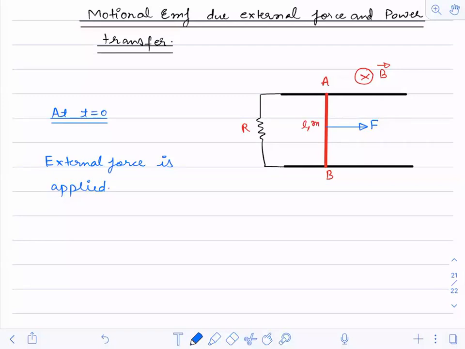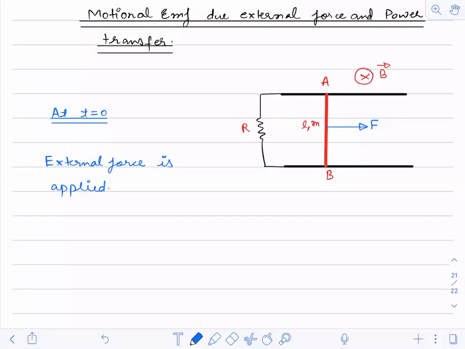Sanjit, Nagaraju, Gautam, Ganesh. Only 4 people have replied. And how many are here? 50. So out of 50, only 4 have replied to this. If you apply a force, you will have either a uniform motion or an accelerated motion. I'm only asking this thing.